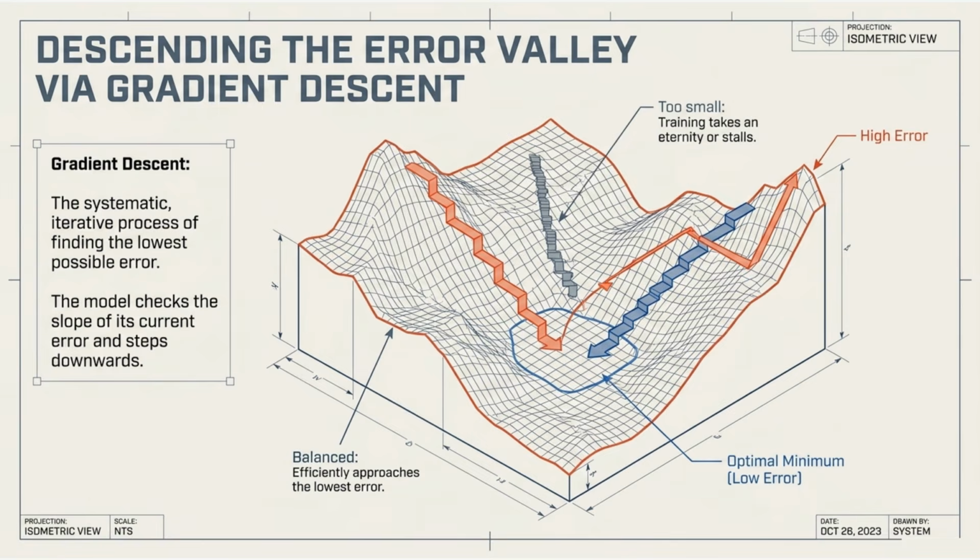Gradient descent walks the error valley. Check the slope, step downhill toward the optimal minimum. Learning rate too large overshoots. Too small stalls forever. Balanced steps approach low error efficiently.